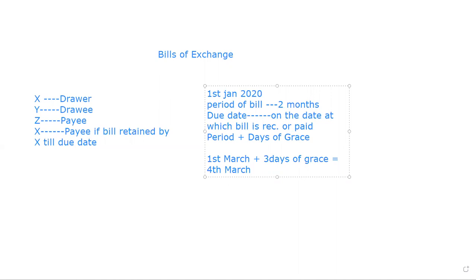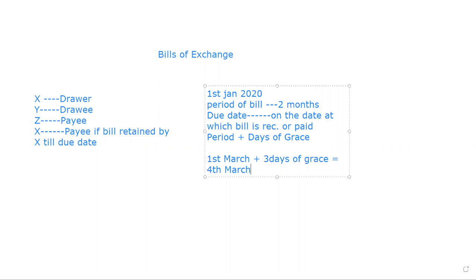In this way, we have to calculate. Suppose the number of days is given to you, like the bill is drawn for 20 days. On 1st January, 20 January will be there. Add 3 days and it will become 23rd January. If the number of days is given to you, add those days as a period, add 3 days of grace and you will get your due date. In this way, you can calculate the due date, and the due date is always marked on the date of maturity when the bill is received or paid.